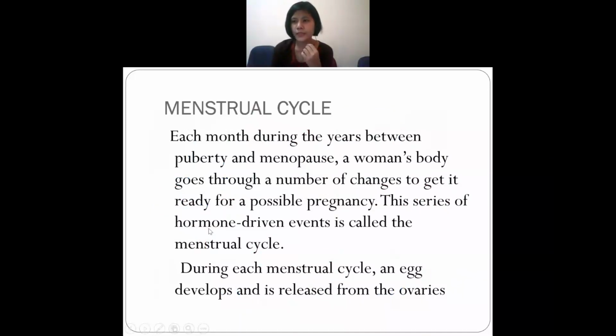So this is the menstrual cycle, which a woman or female gets every month, and it starts from puberty. Puberty means when they start to grow, like teenage life. When a girl starts having periods, that certain stage is known as puberty. And menopause. Menopause means what?